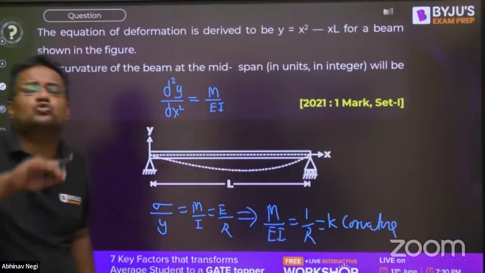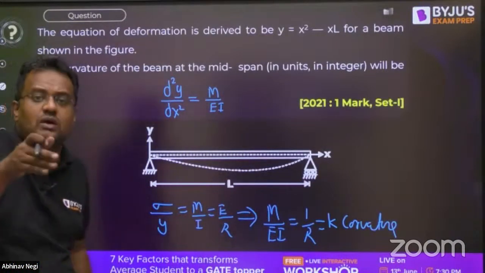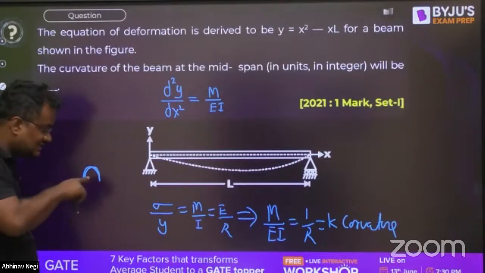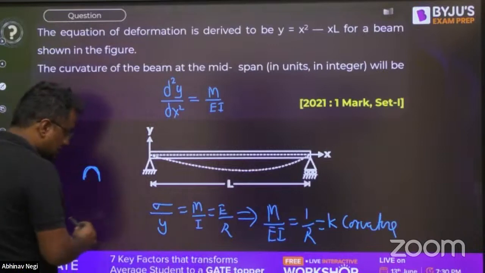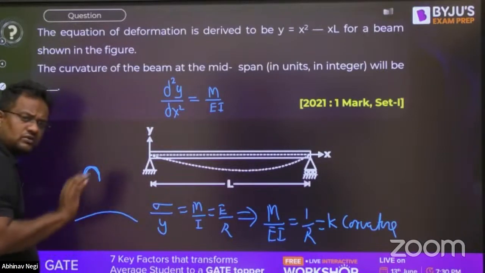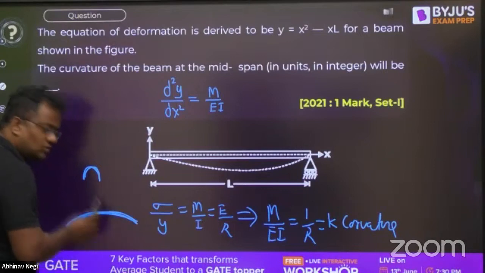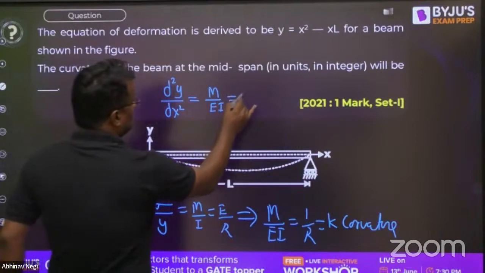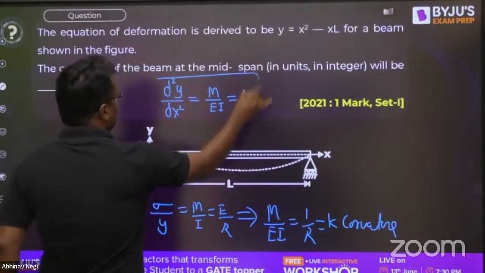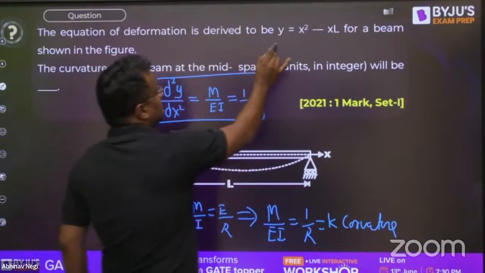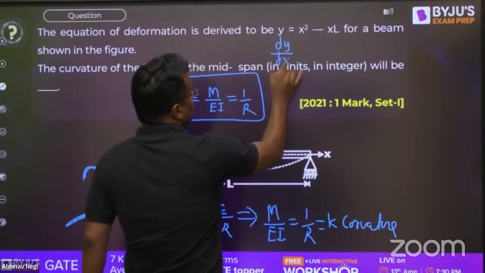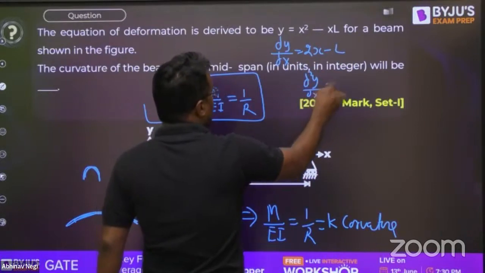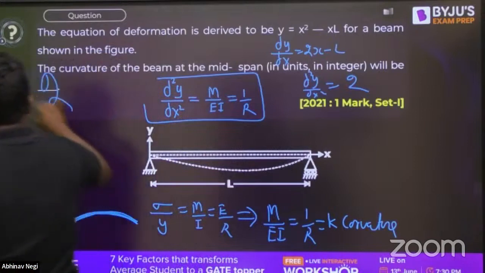Curvature means ghumao, turn. If the turn is like this, large curvature, sharp turn, radius is less. Less radius, curvature more. Now like this, turn is less, so less curvature. Radius more, curvature less. So 1 by R is M by EI, so 1 by R is d2y by dx2 also. So dy by dx is 2x minus L, and d2y by dx2 is 2. So answer will be 2.